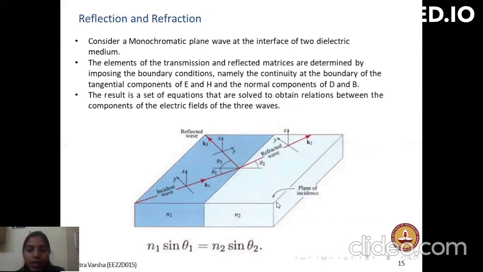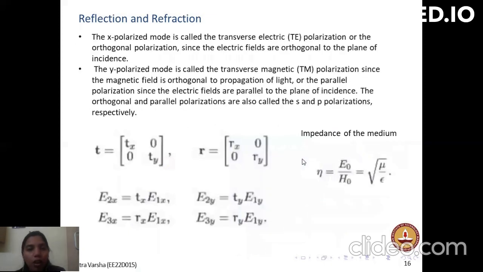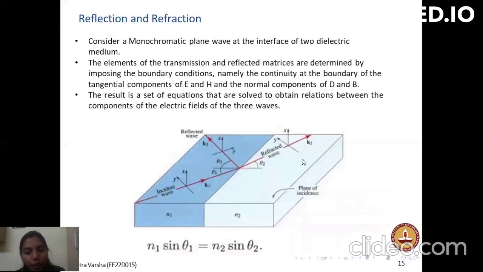As shown in ray optics, the wave fronts of these waves are matched. The angles of reflection and incidence are equal. Theta 1 is equal to theta 3. The angles of refraction and incidence satisfy Snell's law.